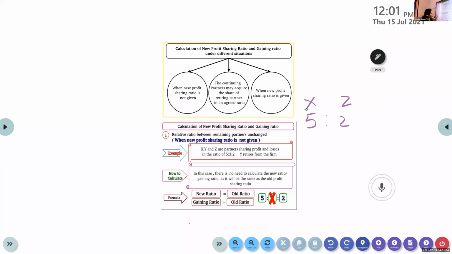The old ratio is given and it is simply said that one of the partners is retiring, nothing else. So here the old ratio and the new ratio will be the same. Gaining ratio is also the same. 5:2, which is the old ratio of X and Z, becomes the new ratio, and that is the gaining ratio also. This is the first case.